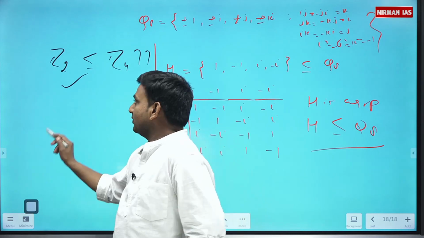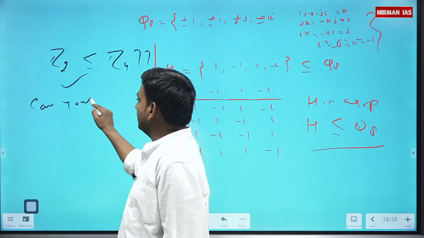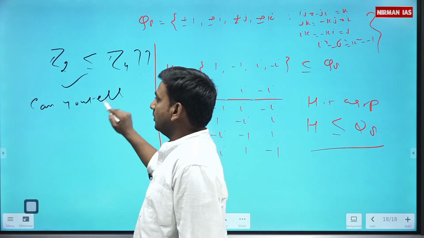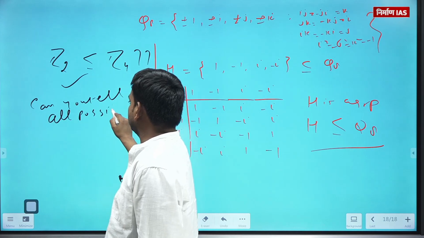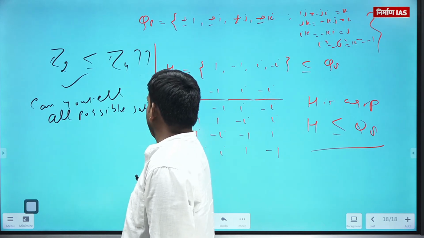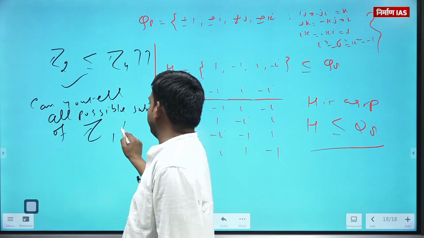Okay. Can you tell all possible subgroups of Z with respect to addition?